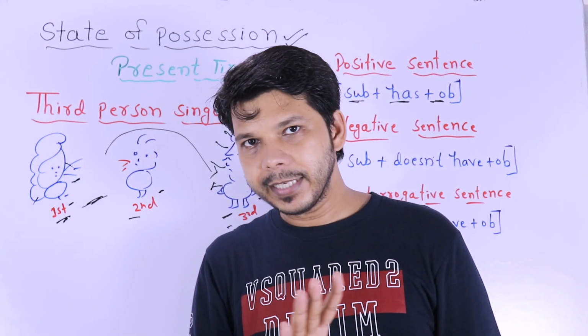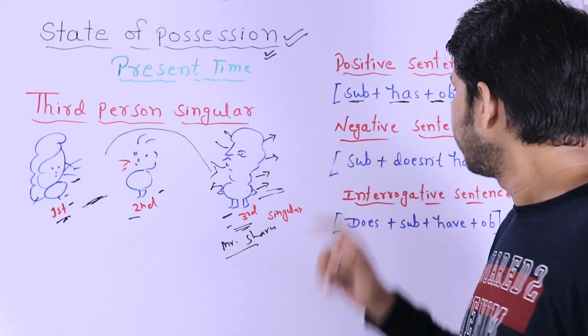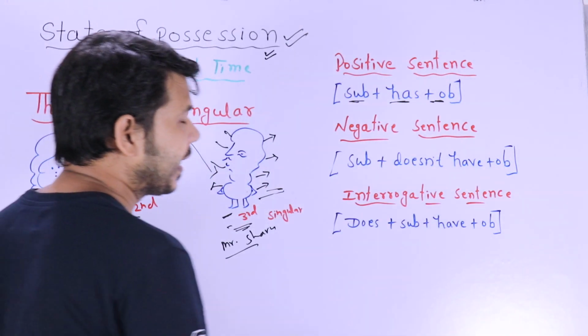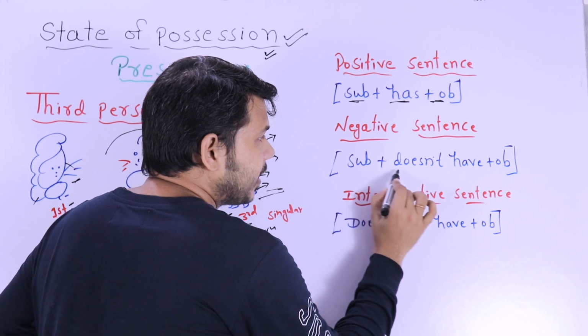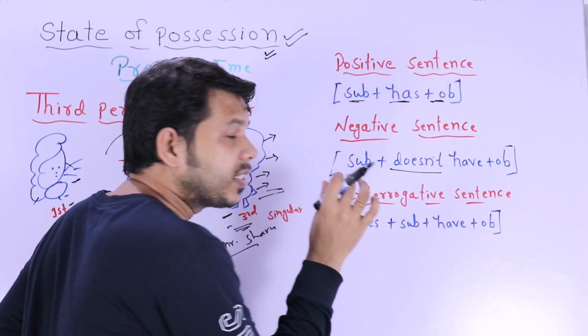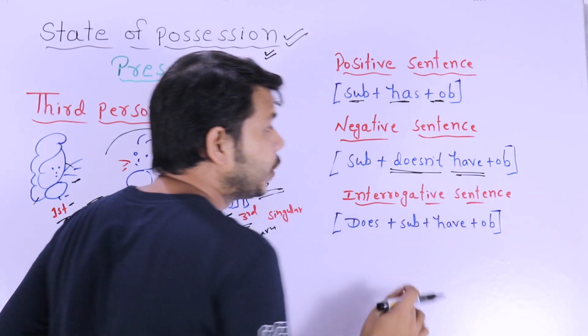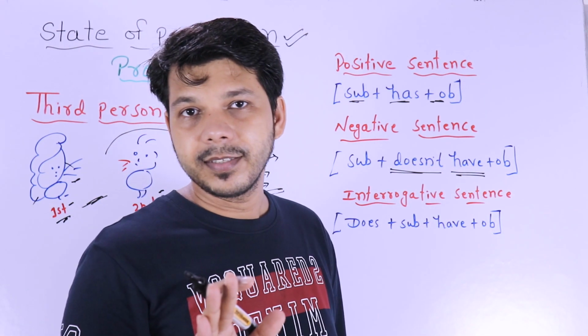This much you have understood, guys? Now we will talk about the negative. And in negative, you have to focus a lot. If you talk about negative, then say doesn't, and when you say doesn't, you have to say have. Doesn't have. You can't say doesn't has.